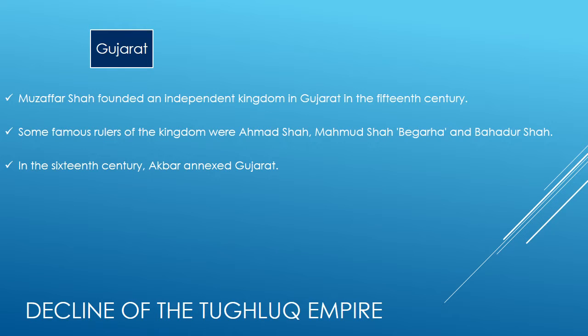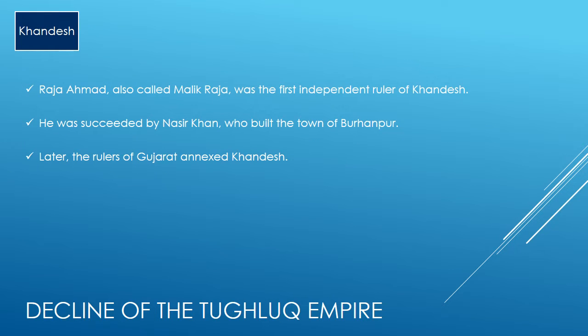In the 16th century, Akbar annexed Gujarat. Khandesh. Raja Ahmad, also called Malik Raja, was the first independent ruler of Khandesh. He was succeeded by Nasir Khan, who built the town of Burhanpur. Later, the rulers of Gujarat annexed Khandesh.